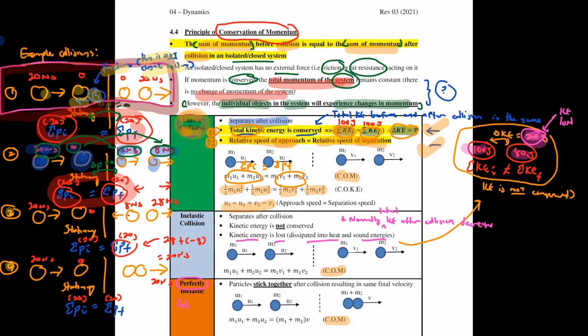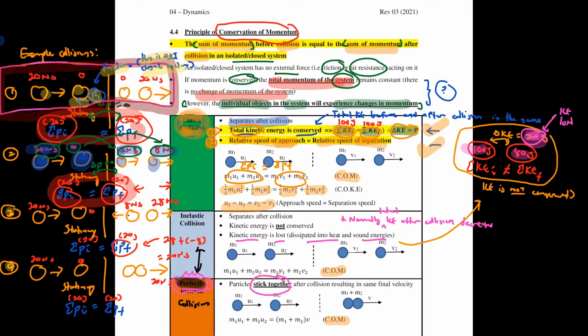This one is perfectly inelastic collision. The main difference between perfectly inelastic collision and inelastic collision is that in a perfectly inelastic collision, the particles will always stick together.